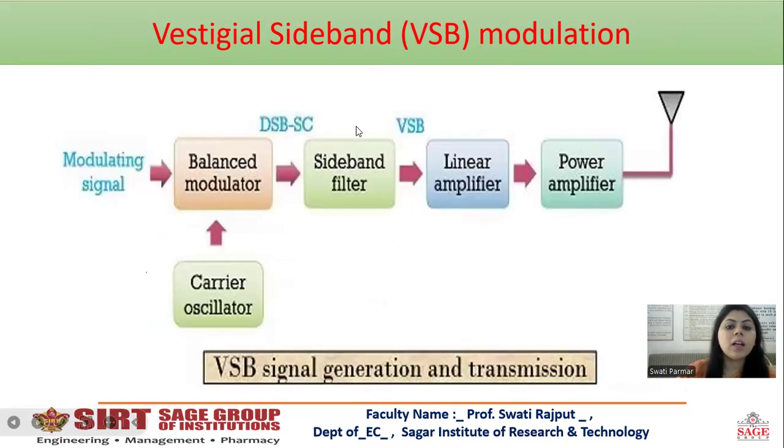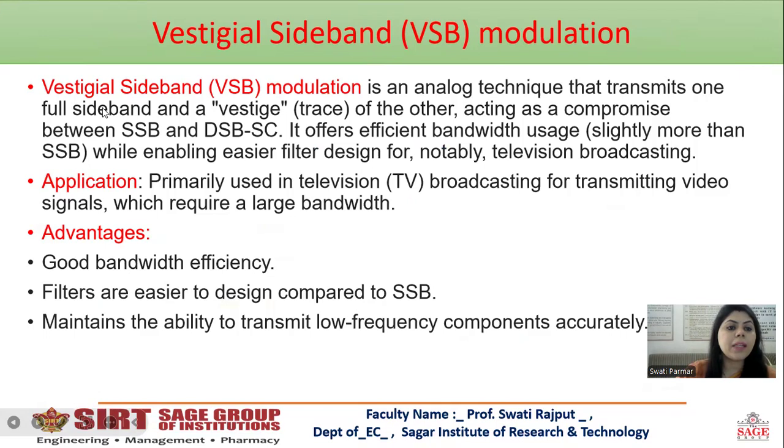Now we'll come to VSB, vestigial sideband modulation. It is an analog technique that transmits one full sideband and a vestige of the other, acting as a compromise between SSB and DSB-SC. It offers efficient bandwidth usage, slightly more than SSB, while enabling easier filter design, notably for television broadcasting applications, primarily used in television broadcasting and transmitting video signals, which requires a large bandwidth.